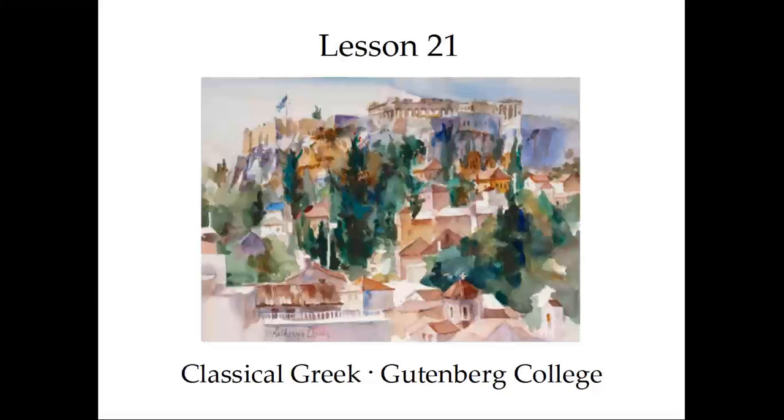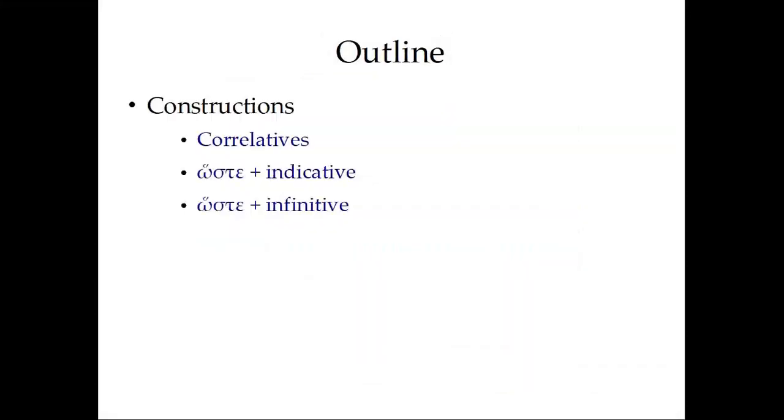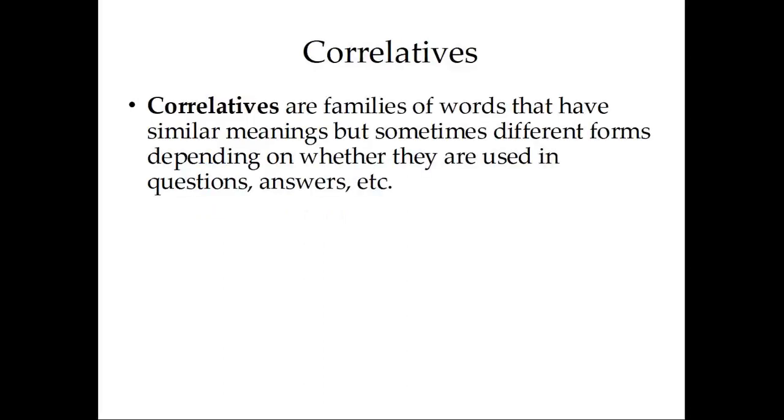Lesson 21. In this presentation, we'll be taking a look at some special constructions like correlatives and hoste plus the indicative and the infinitive. Correlatives are families of words that have similar meanings but sometimes different forms depending on whether they are used in